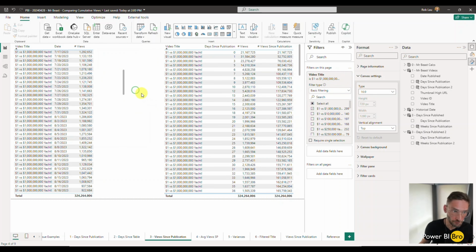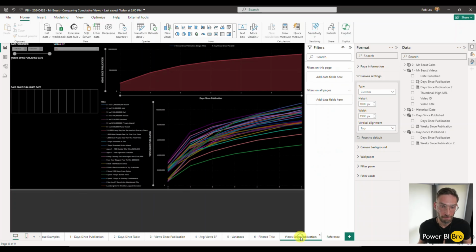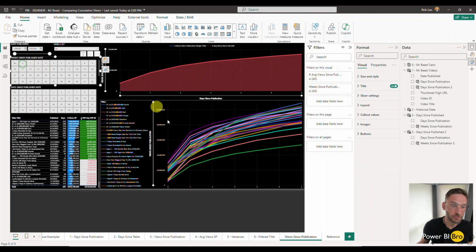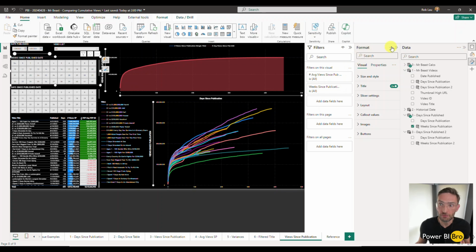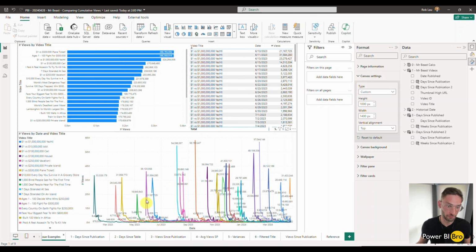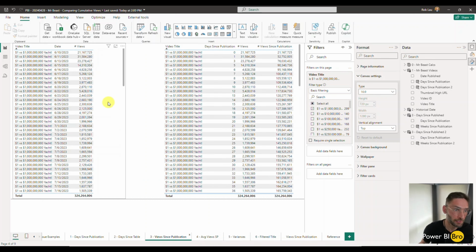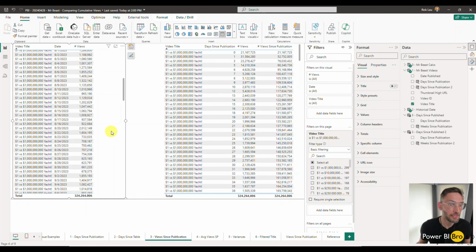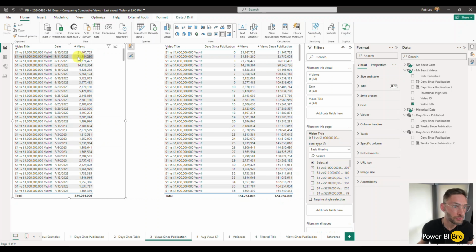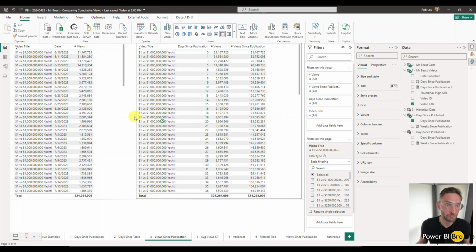Keep it clean. Okay, so now we need to get the cumulative views since the starting point to create that rolling total. And what that looks like again is it's adding up all the views over time for everything that occurs. So we're not going to have these spiky sorts of graphs, but it's going to take a number and keep adding to it. So here's how we do that. Views since publication. So if we're looking at this video, we can see that here's the views. 21,000 on the first day, 31,000 on the second. So what the cumulative view would say is there's about 52,000 on the second. And that's what we have over here on the right.